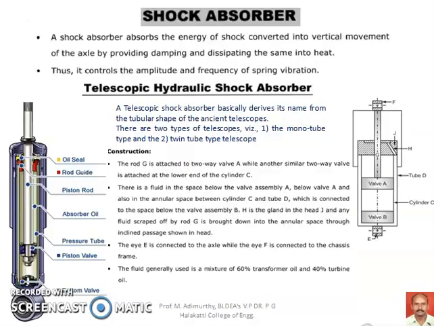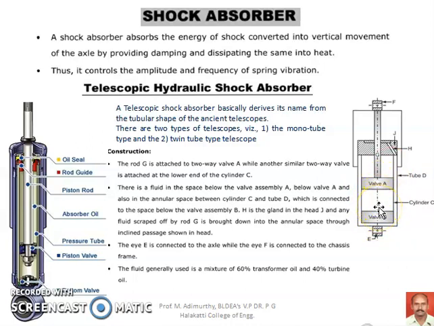Whenever the wheel moves up and down, when the wheel moves up, the oil moves from the lower portion of valve A to the upper portion of valve A. Similarly, when the wheel is moving in the downward direction, the oil is moving from the upper side of valve A to the lower side of the valve B, and while doing so, it is changing the pressure of the oil between the two valves.